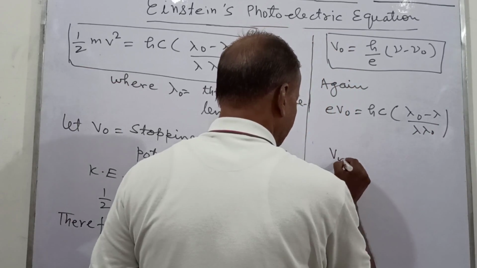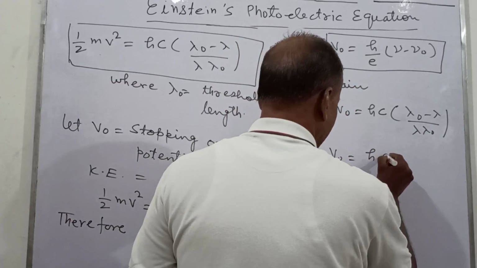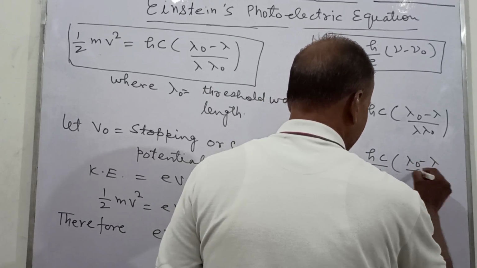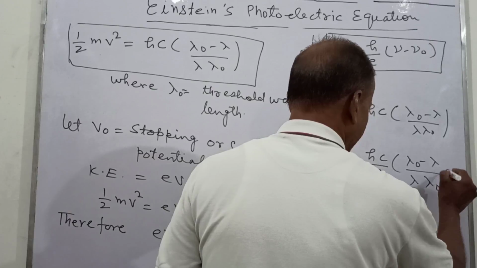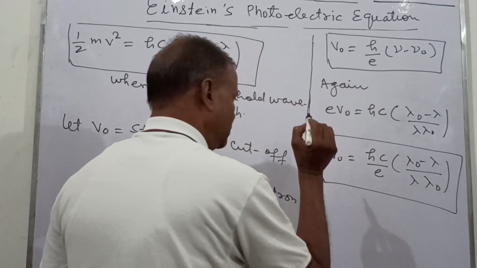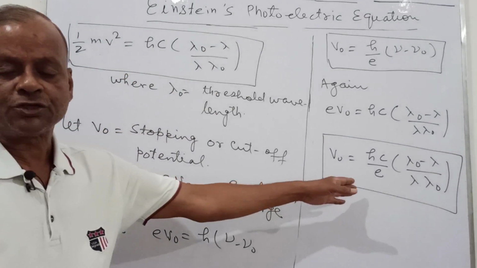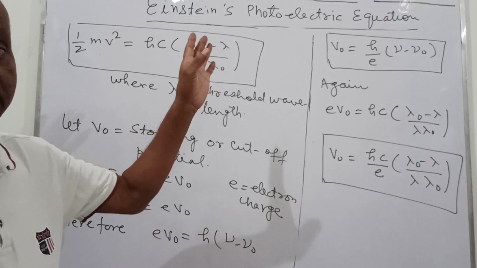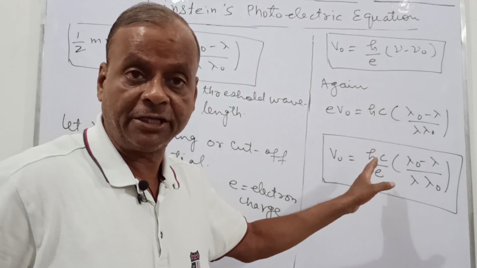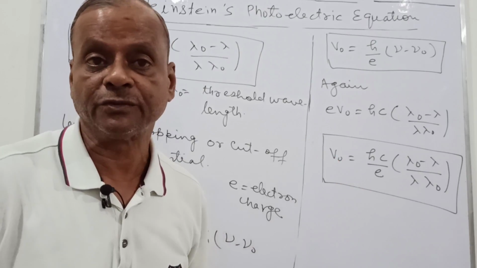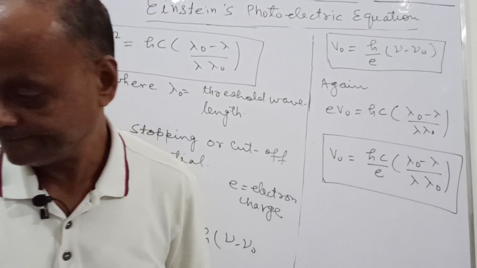So we can write V naught equal to hc upon e times (lambda naught minus lambda) upon lambda naught. This is in terms of the stopping potential. So we can express the photoelectric equation in these forms also. These are the other forms of the photoelectric equation.